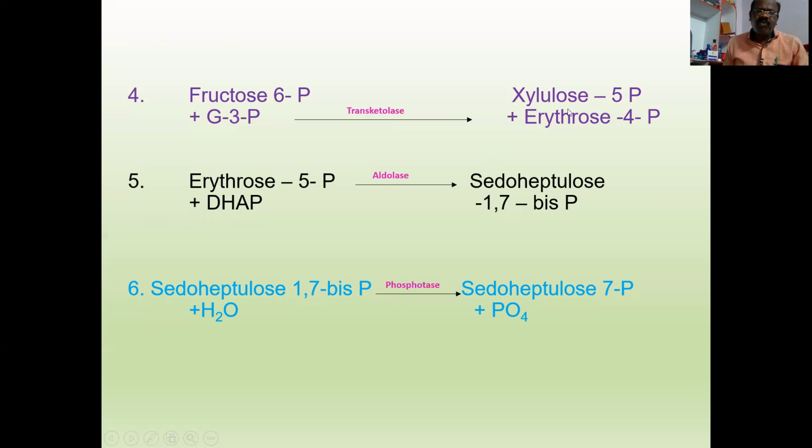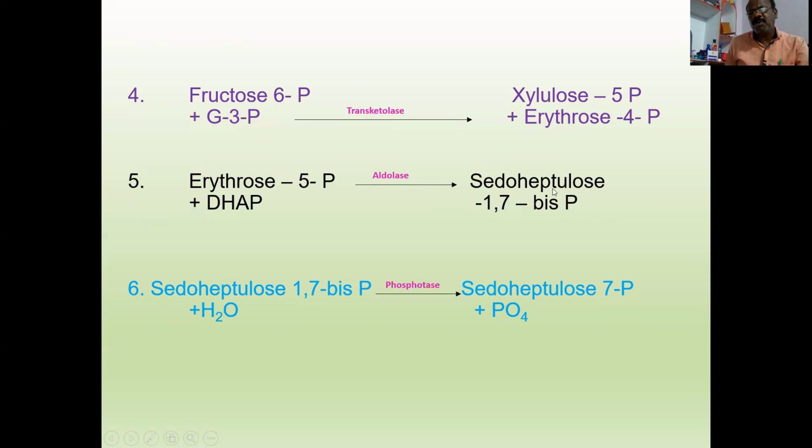Next, erythrose 4-phosphate in the presence of aldolase enzyme condenses with 1 molecule of DHAP to form sedoheptulose 1,7-bisphosphate.